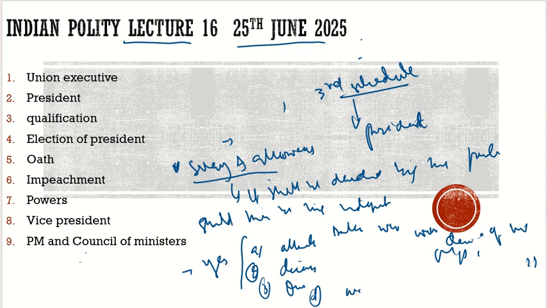For example, in the UK and South Africa, there is an independent pay commission which decides the salaries of MPs and ministers. Similarly, there should be an independent pay commission in India also. But right now it is managed by the parliament itself. And we saw that in Delhi, the Aam Aadmi Party government increased the salary by 400%. It was more than the salary of the president and vice president. Now the question was asked to them why they did so. Legally they can do it, but why did they do so?